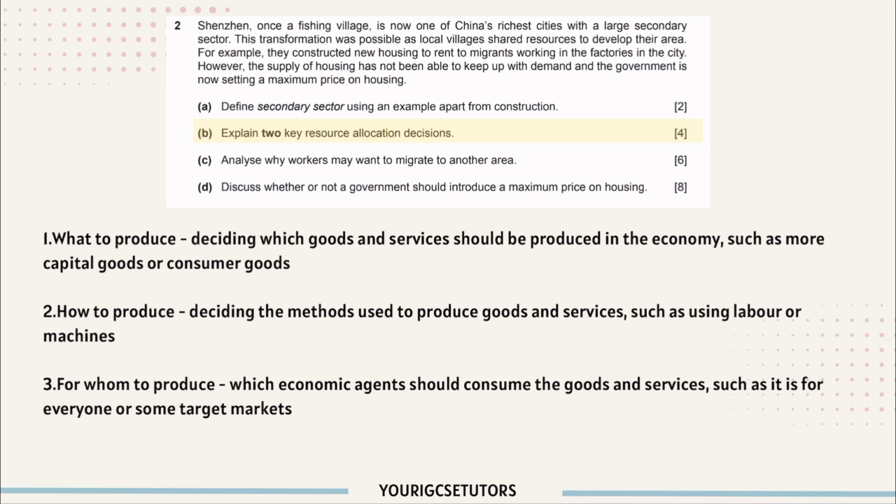Second, how to produce. Deciding the methods used to produce goods and services, such as using labor or machines. Third, for whom to produce. Which economic agents should consume the goods and services, such as it is for everyone or some target markets. Economic agents basically just mean people in the economy.